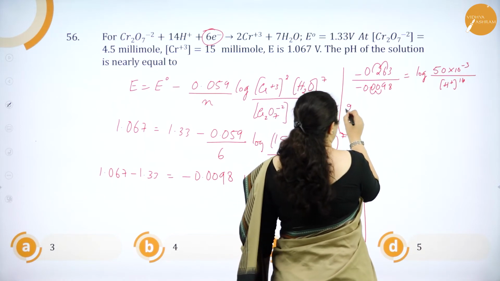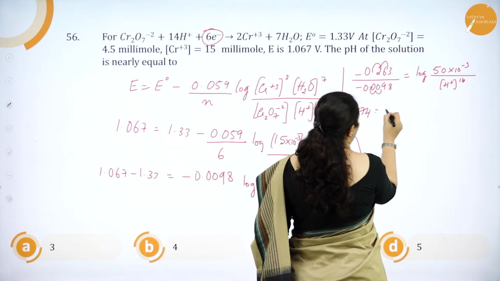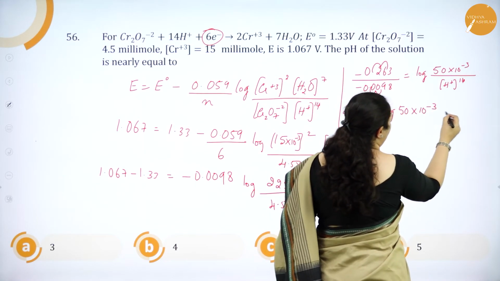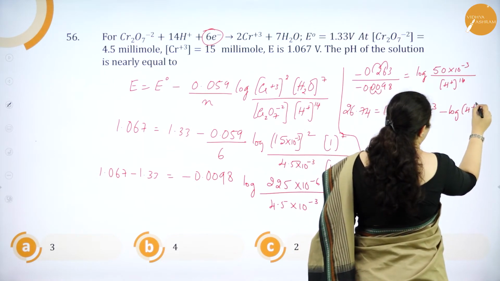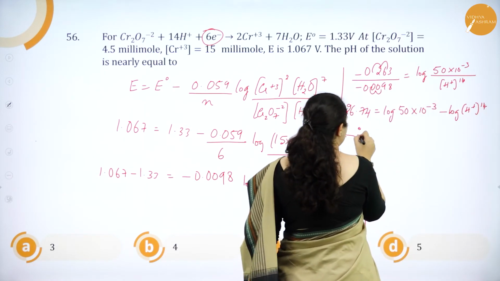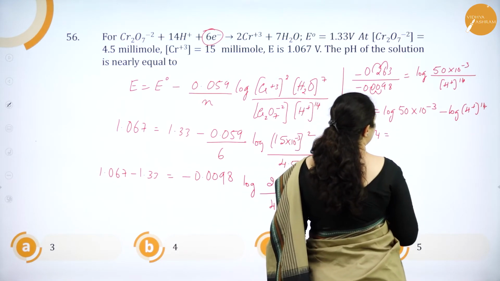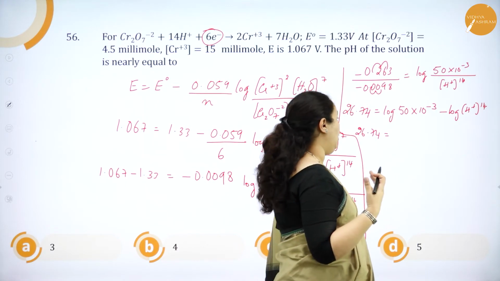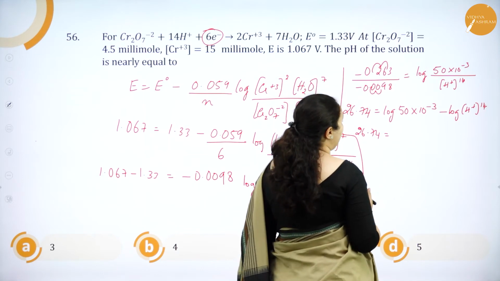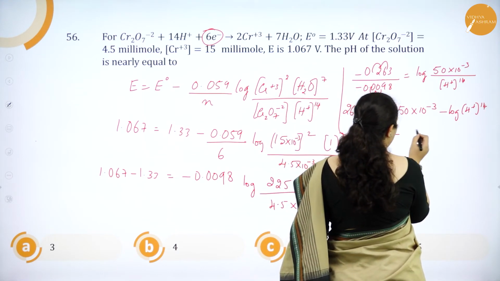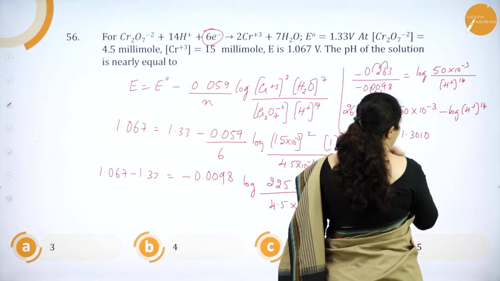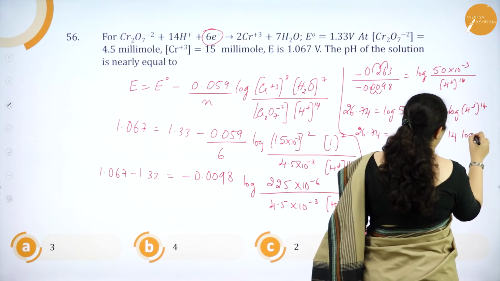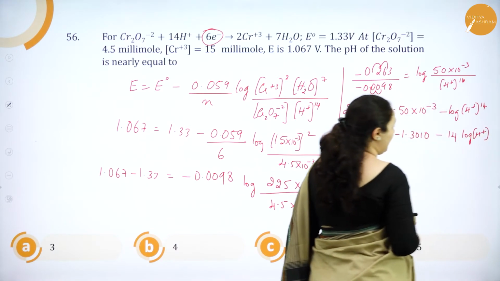So if I divide this, I will get 26.74 is equal to log 50 into 10 to the power minus 3 minus log of H plus to the power 14. I will just keep it as it is and we shall solve this. Log 50 divided by 1000, it will be 0.005, which I can write as the log value. If I solve, I will get minus 1.3010. And this is 14 log H plus ion.